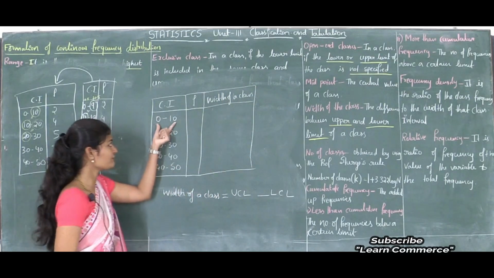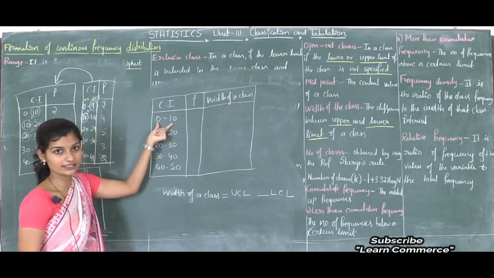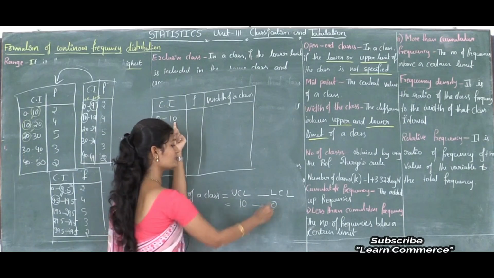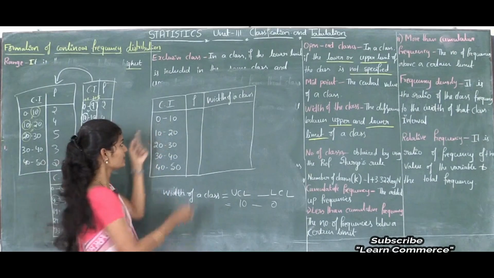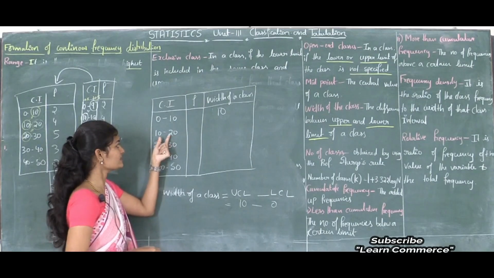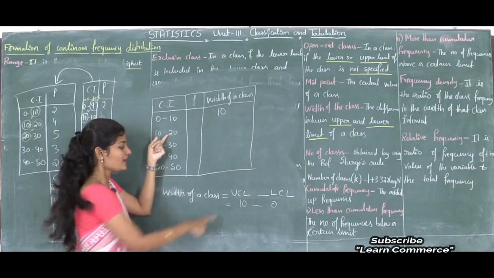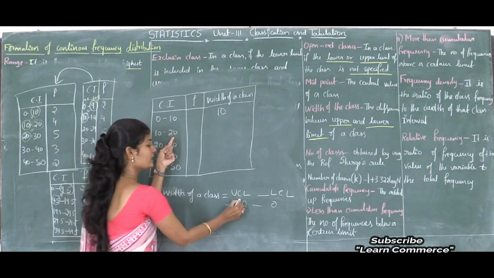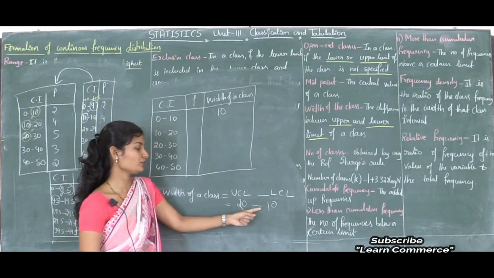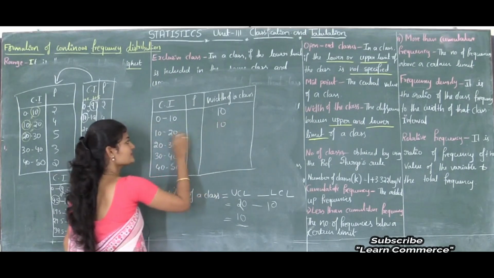In the first class, the upper class limit is 10 and the lower class limit is 0. So how to find the width? Upper class limit, that is 10 minus 0, which is 10 only. Next, in the second class, the upper class limit is 20 and the lower class limit is 10. What is the formula to find the width of a class? Upper class limit minus lower class limit. 20 minus 10 is 10. So for this class the width is 10.